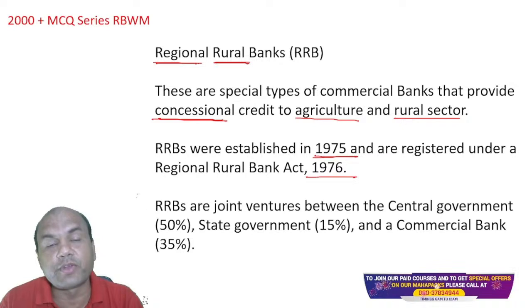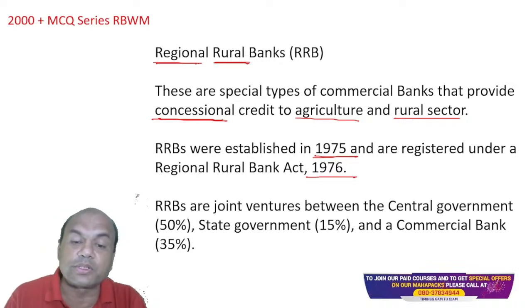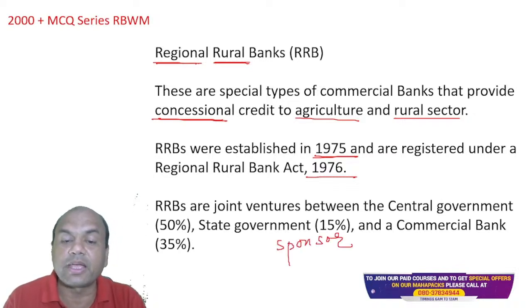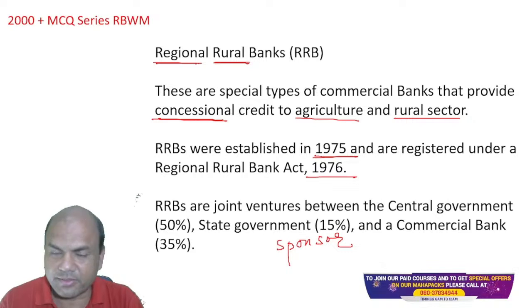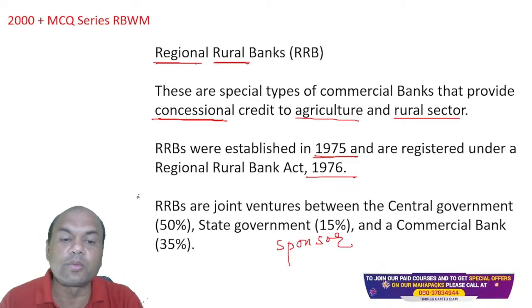State government has 15% of the capital, and commercial bank. Now, commercial bank is known as the sponsor bank. This sponsor bank holds 35% of the equity of this RRB. In fact, that is the fight going on right now. From your exam point of view, remember this is the structure: central government 50, state government 15, and commercial bank 35.